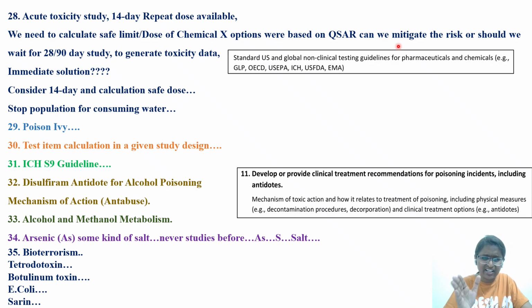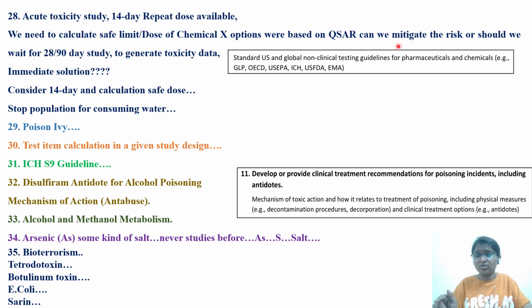Then only you can understand how the drug is acting on repeated administration. A 14-day duration is comparatively very short. If you do not have any other information, you can consider the NOAEL from the 14-day study also. That's why I say it's case by case. So here they're trying to make us tricky. They are saying a 14-day study is there, NOAEL is there, and a safety limit was established based on it.